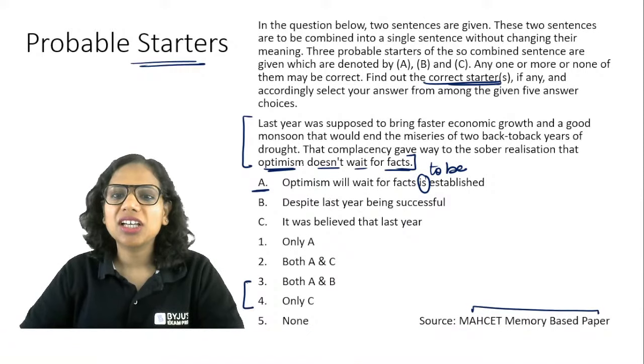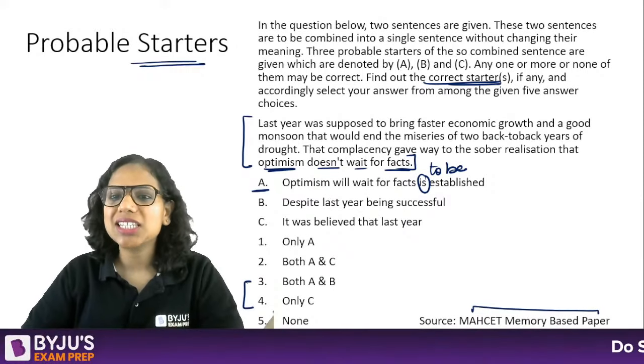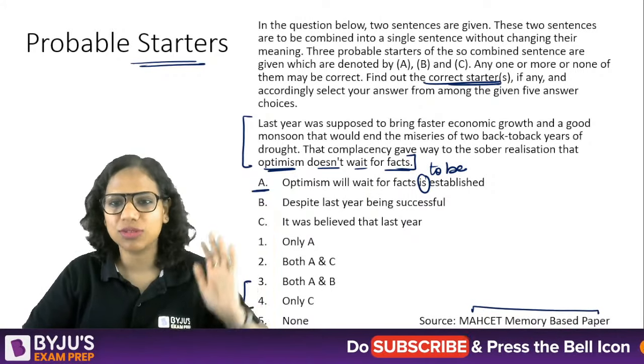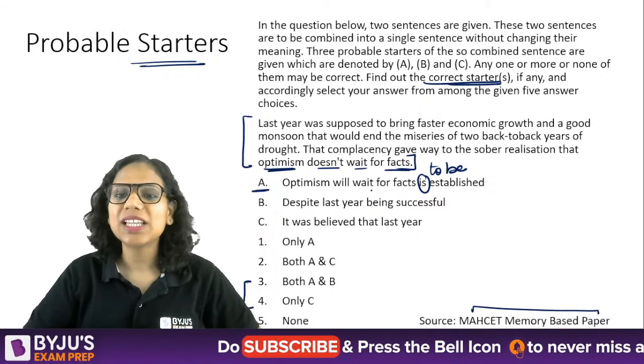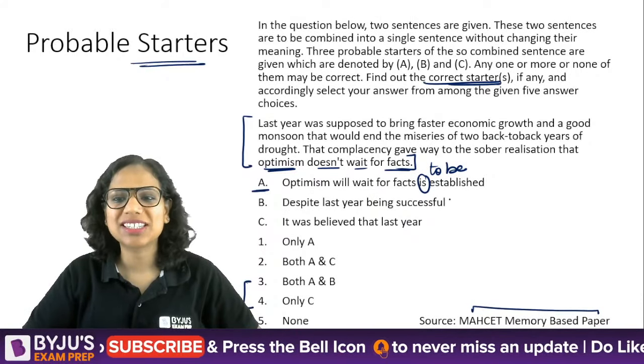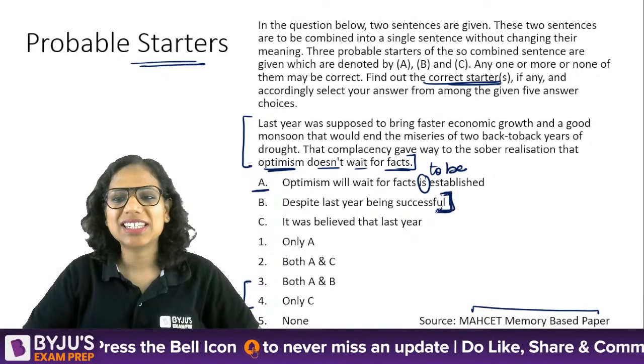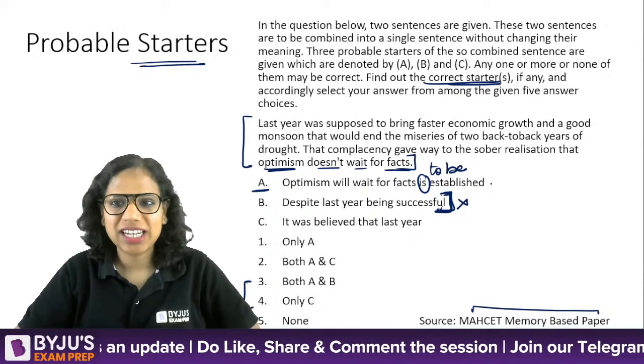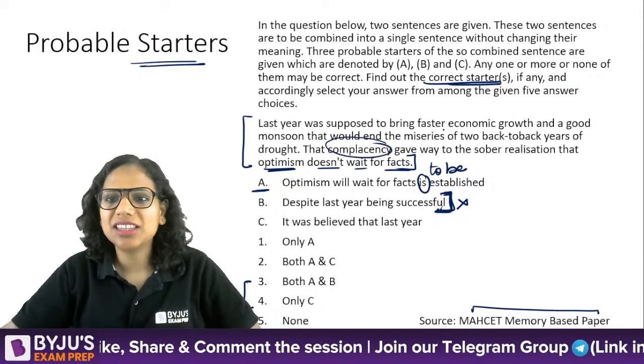So that means that probably last year was not a year of fast economic growth or a good monsoon. So I can't say despite last year being successful either, because probably the last year was not successful. Right? We were just being complacent in thinking this.